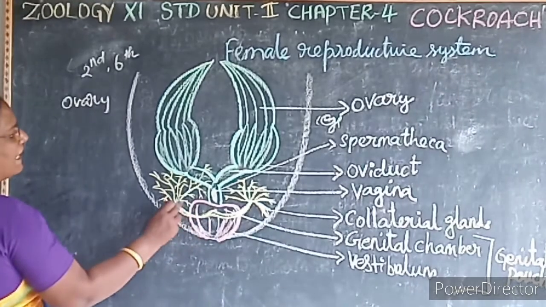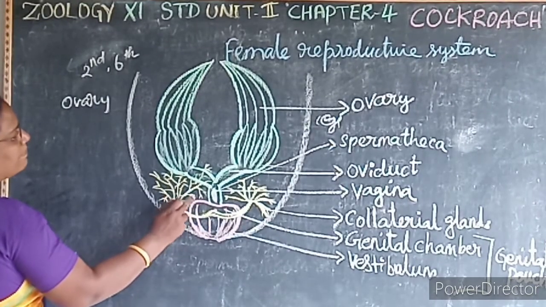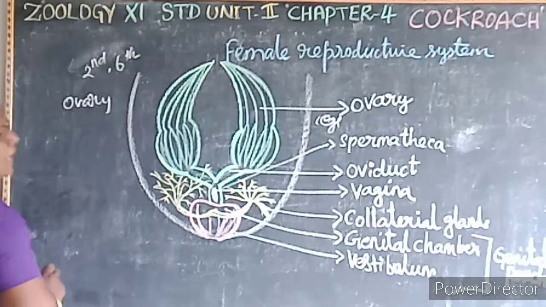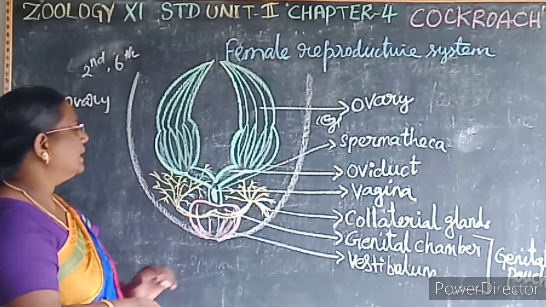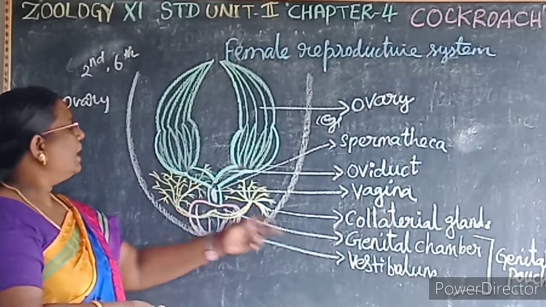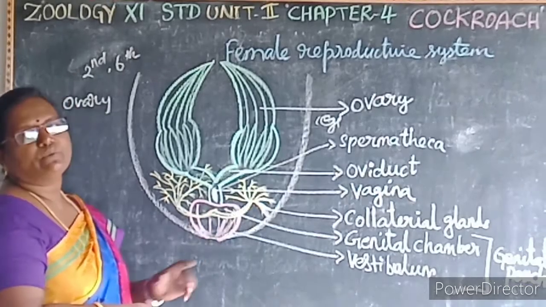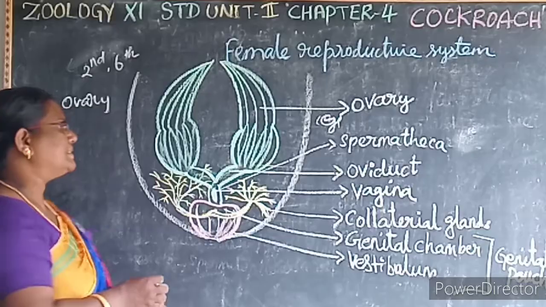Then what is the function? Behind the ovaries, a pair of white branched collateral glands is present, which forms a hard egg case, that is known as what? Ootheca. Then this genital pouch has 2 chambers. One is a genital chamber where the vagina opens, and second one is an oothecal chamber where the ootheca opens.